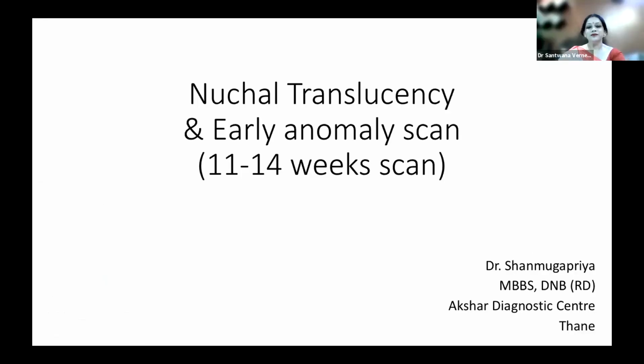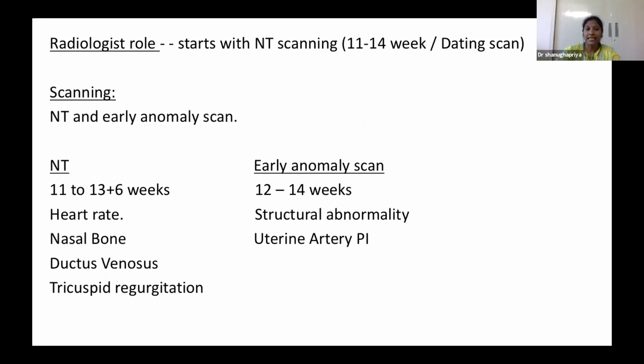Thank you, ma'am. Thanks for the introduction. So my topic is nuchal translucency and early anomaly scan. It's generally called the 11 to 14 week scan. As a radiologist, our role in prenatal screening starts with NT scanning, the 11 to 14 week scan or dating scan. Scanning can be divided into NT and early anomaly scan. If we do NT, we are not only measuring the NT, we also look for the heart rate, nasal bone, ductus venosus, and tricuspid regurgitation.